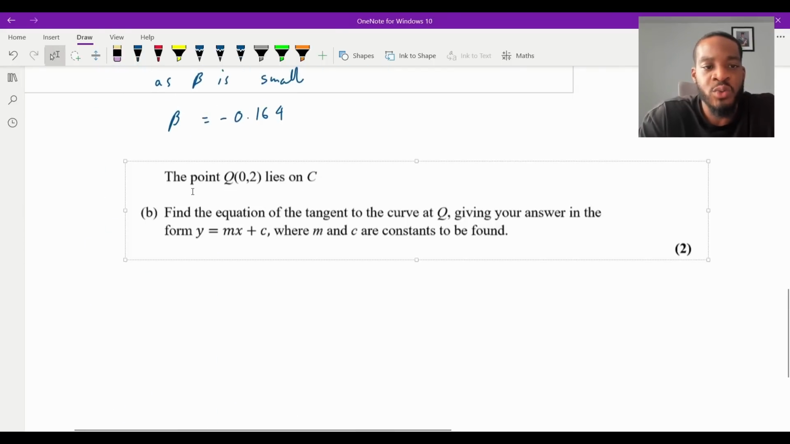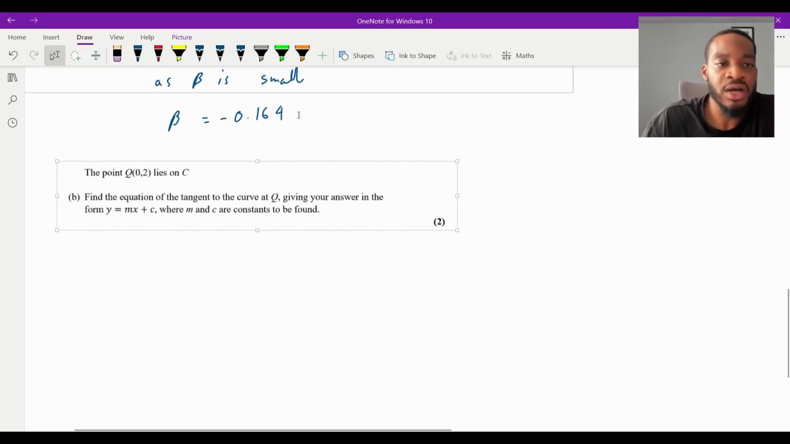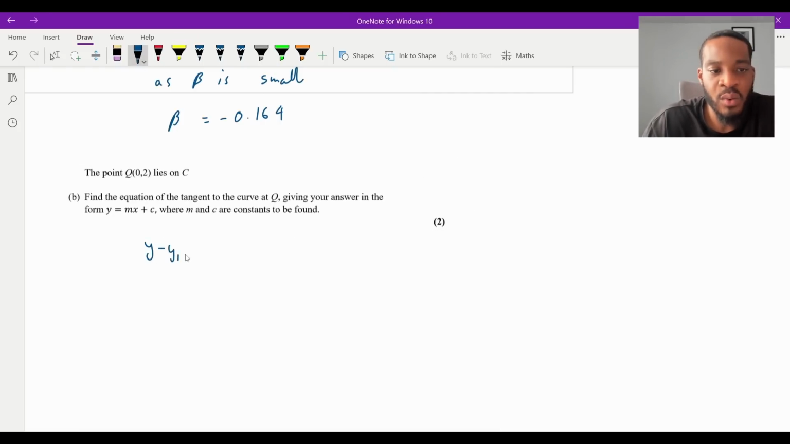So you could either use y equals mx plus c or y minus y1. I just use y minus y1 because that's what you normally use in A level anyway. But either way, it doesn't matter. Y minus y1 is going to equal m times x minus x1, right? So we need a point. Our x1 and y1 is going to be 0, 2. We need the gradient now. The tangent gradient is just going to be the value of the gradient function at that point, right?